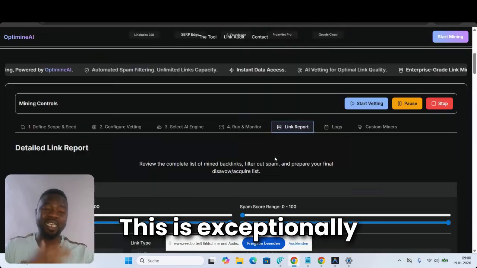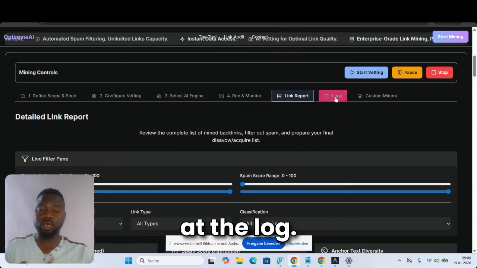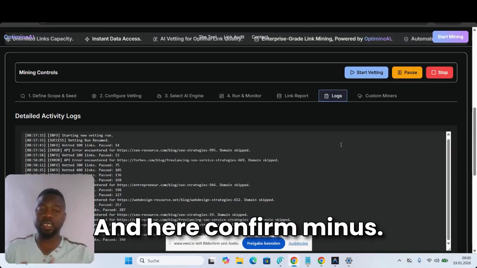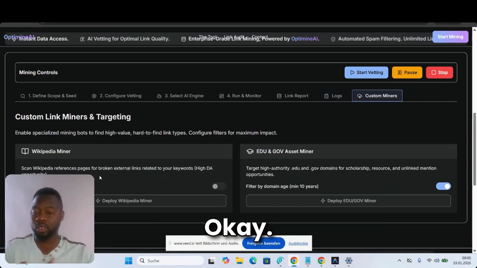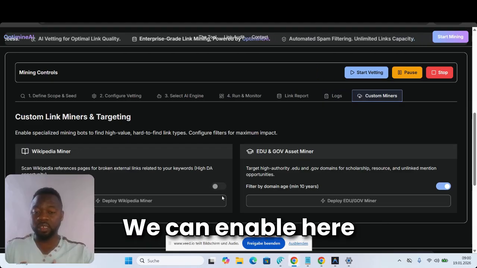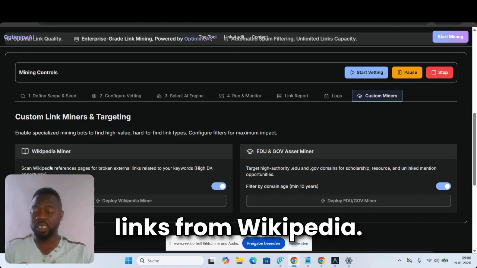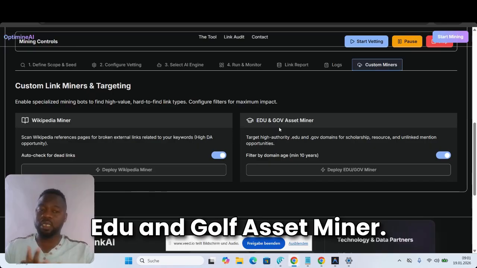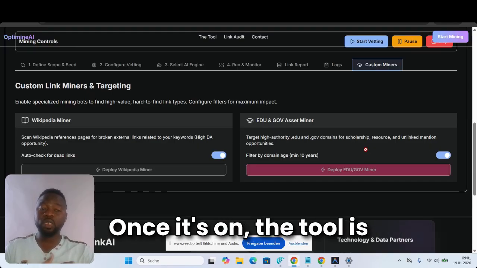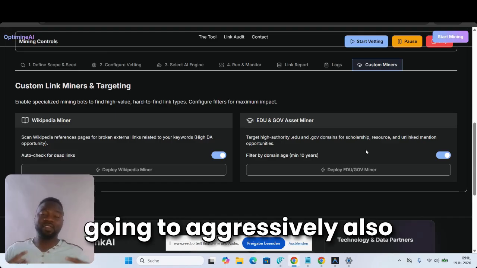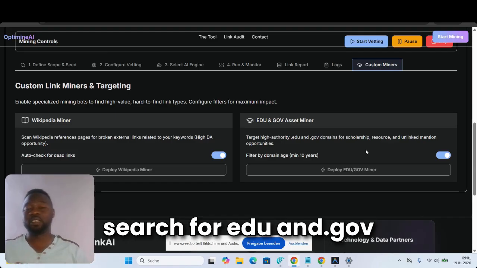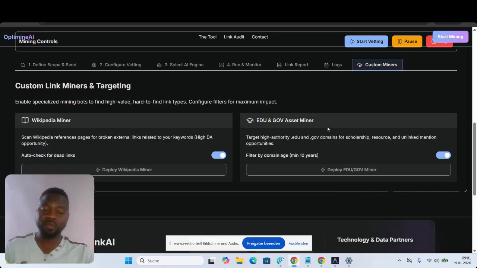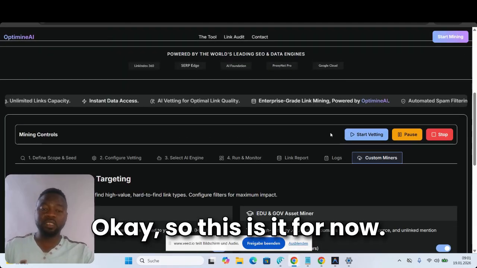Now let's take a look at the log. We can see what is happening in the background, all that we are doing. Here we can enable auto check for dead links from Wikipedia. And also here we have the Edu and Gov Asset Miner. Once it's on, the tool is going to aggressively search for .edu and .gov backlinks because they carry so much weight. Okay, so this is it for now.